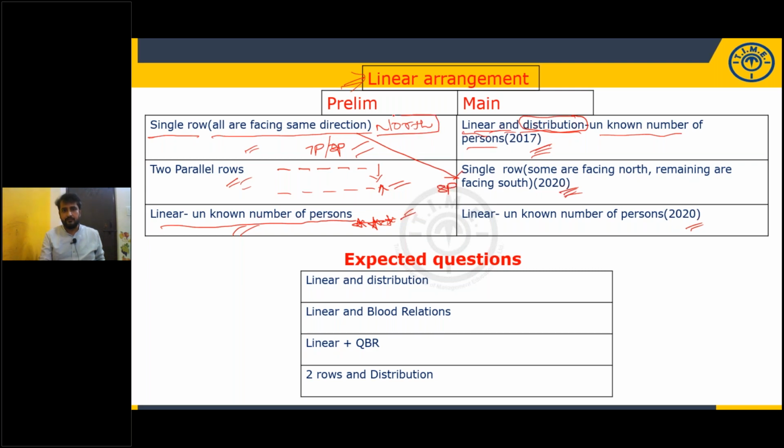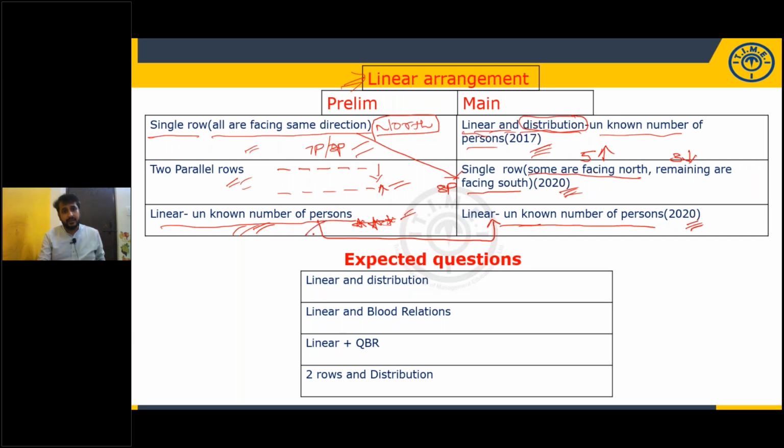Here it is given only facing north, but here it is mentioned some are facing north, remaining are facing south. They even mentioned it very clearly: 5 are facing north, 3 are facing south. They simplified that. And unknown number of persons. The same model is also given in mains. The same model, unknown number of persons, in 2020 they gave in mains.